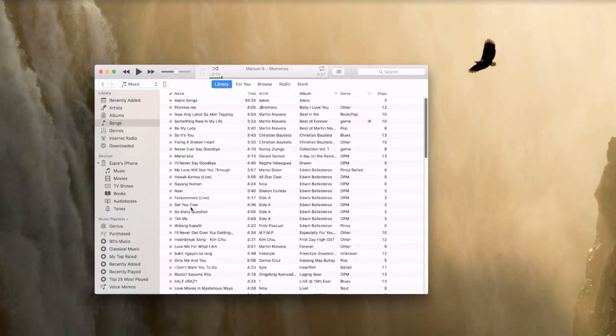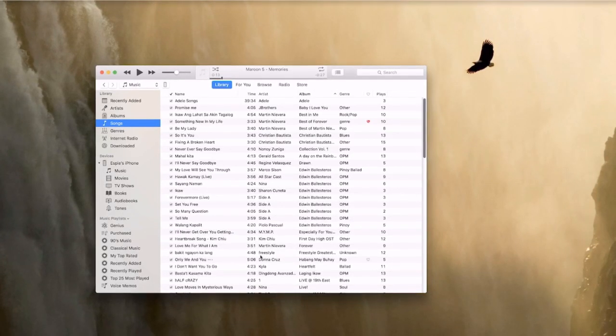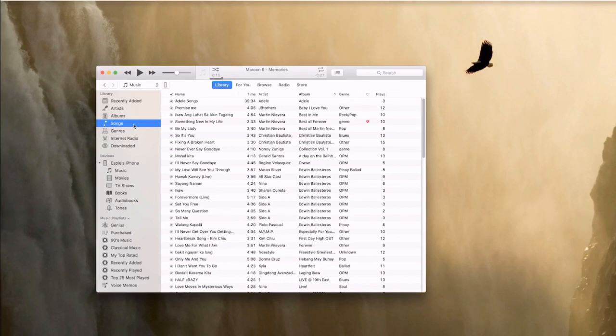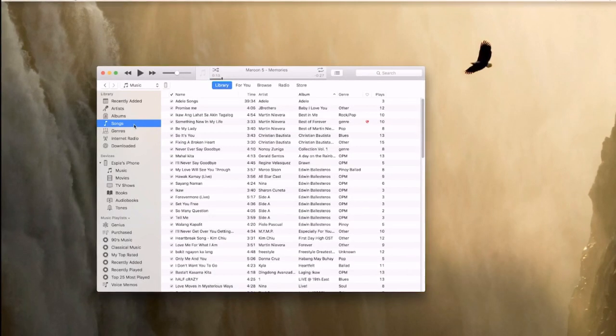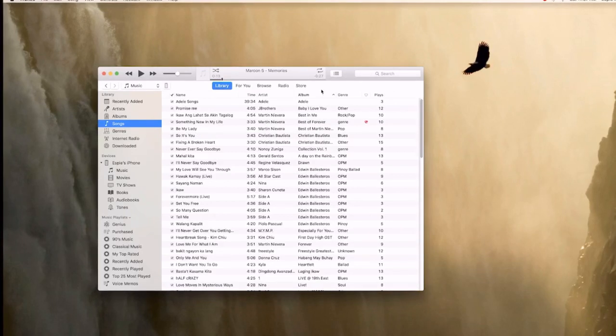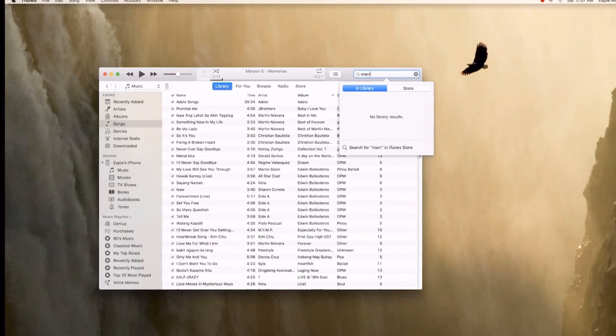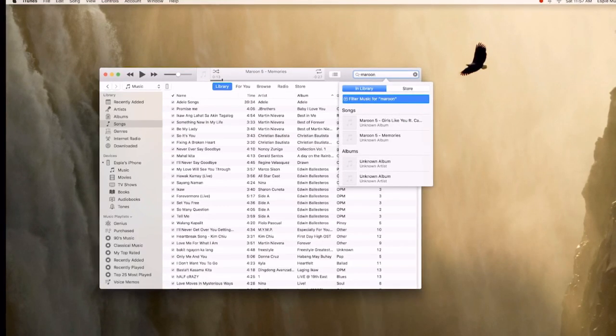So, saan siya napunta? Hanapin natin. So, yun, na-edit na yung nandito sa library mo. So, siguro mas maganda kung i-duplicate. O, nandito na siya. And then, hanapin mo yung song. Maroon Memories. Right? Ito.